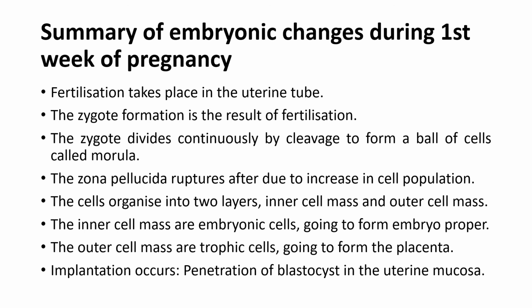The cells organize into two layers, inner cell mass and outer cell mass. The inner cell mass are embryonic cells going to form embryo proper. The outer cell mass are trophic cells going to form the placenta. Implantation occurs. Penetration of blastocyst into the uterine mucosa.